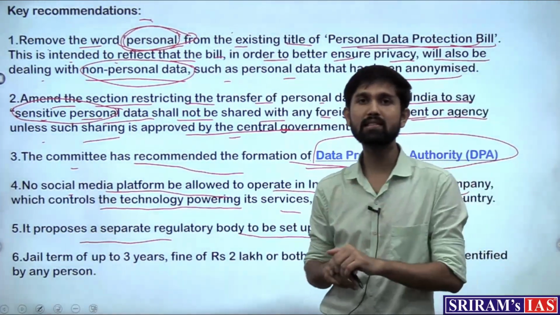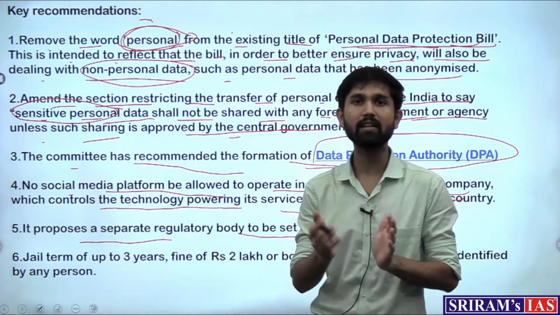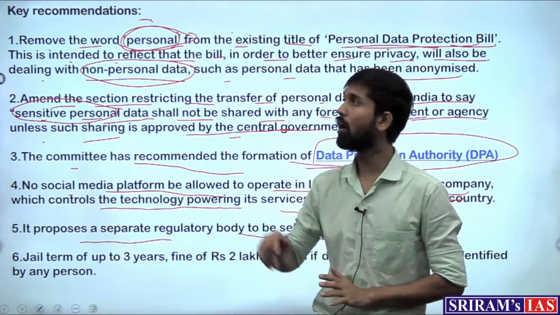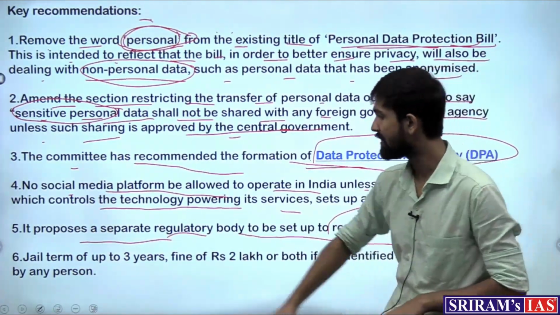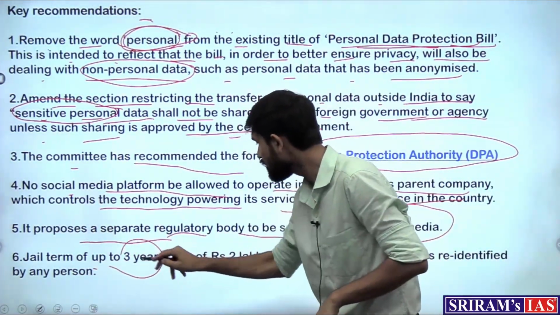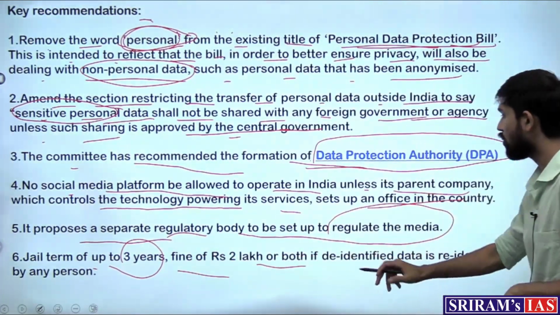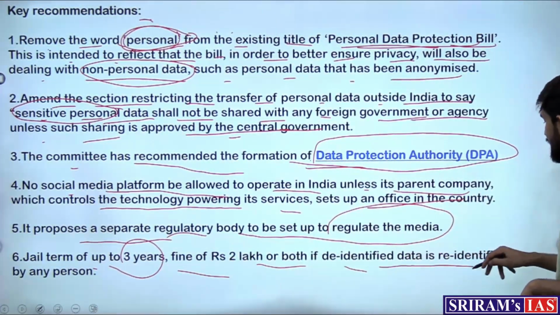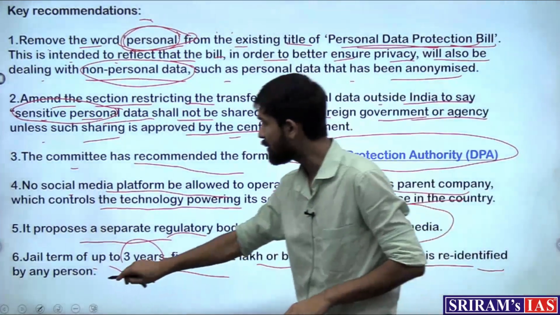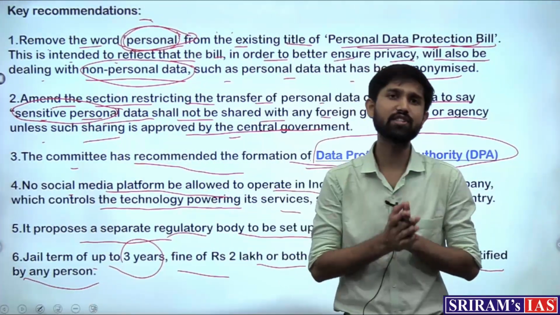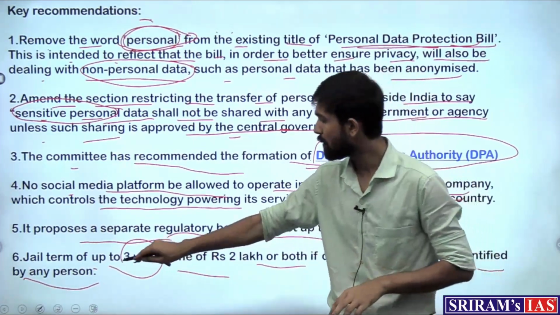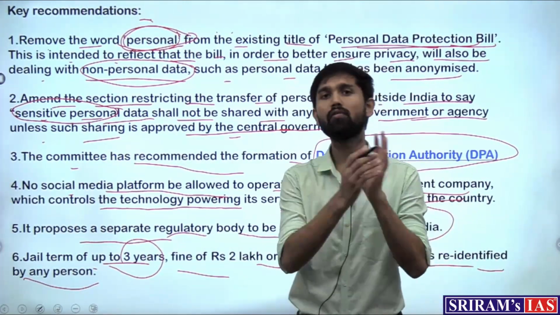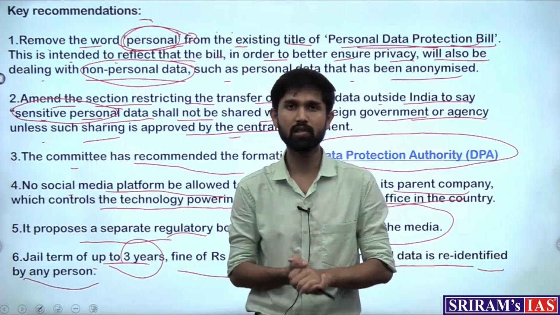The media sector, as we know, has come onto the internet platform as well. So the committee recommends a separate regulatory body to regulate this media, and then a jail term of up to 3 years and a fine of rupees 2 lakh, or both, if de-identified data is re-identified by any person. This means that for any violation of the crimes enlisted under this act, the punishments should be increased from the previous version of the bill that was promulgated.